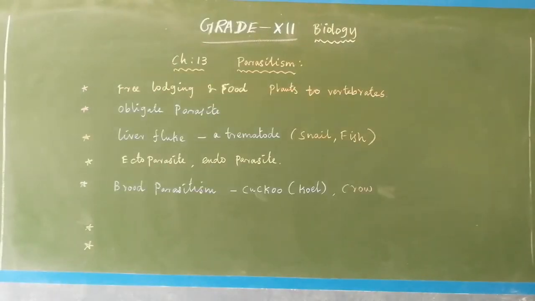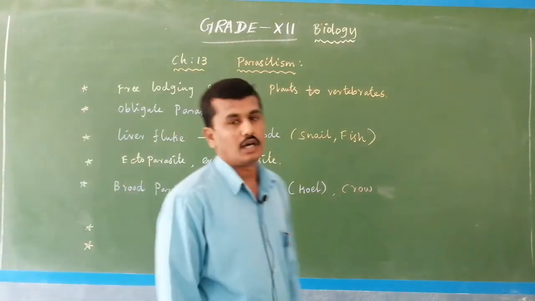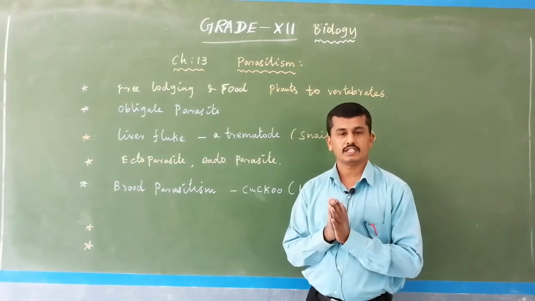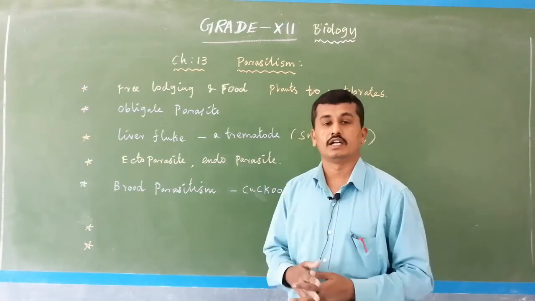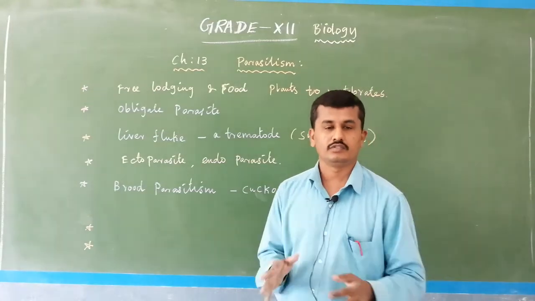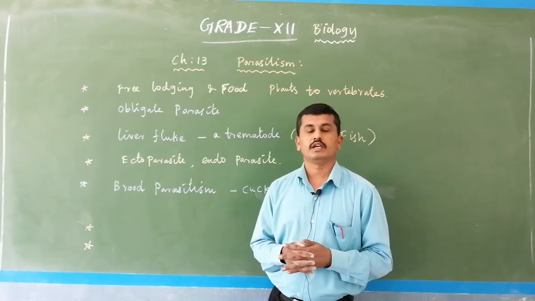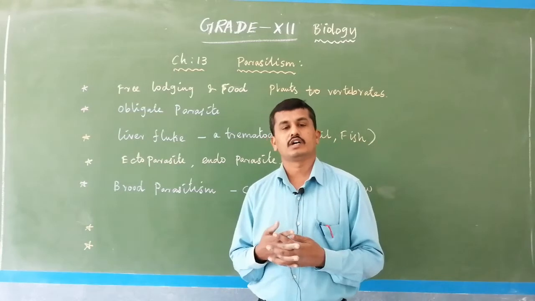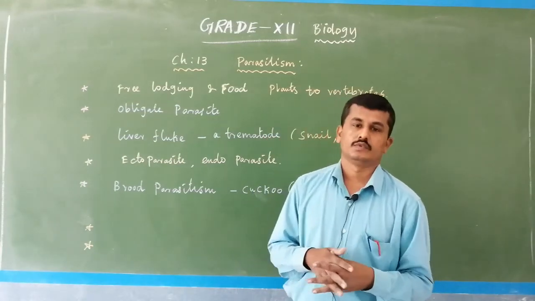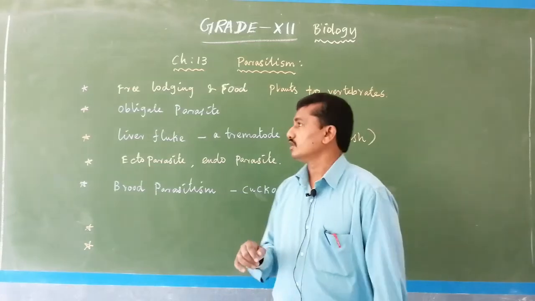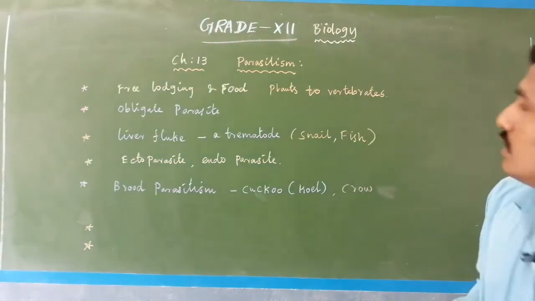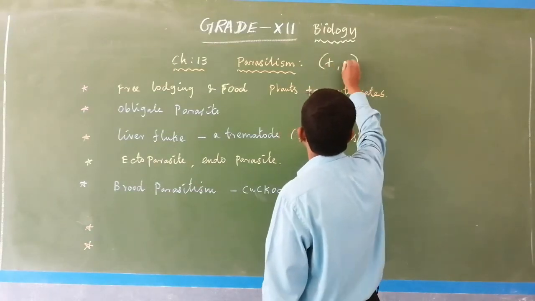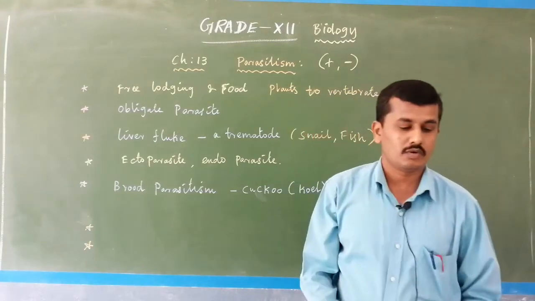Next one is chapter 13, organisms and population. Parasitism. What is meant by parasite? The organism which is dependent on another living organism for food and survival is said to be a parasite. The nutrition followed by this organism is parasitism. In parasitism, one organism gets benefited, another organism gets a negative interaction. One organism gets plus, another gets negative. That is known as parasitism.